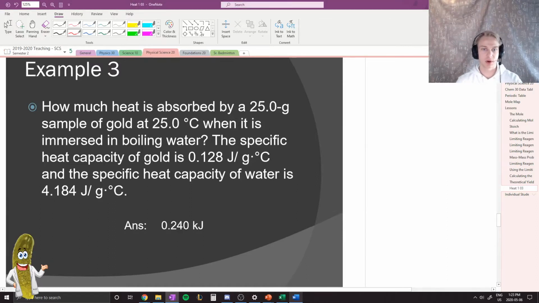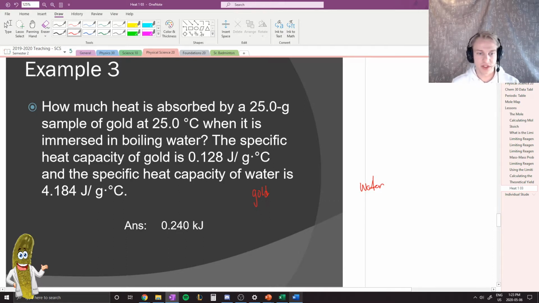How much heat is absorbed by a 25.0 gram sample of gold at 25 degrees Celsius when it is immersed in boiling water? Specific heat capacity of gold is 0.128, and specific heat capacity of water is 4.184. And so what I would know here is that we have the gold, and that we would have the water as well.